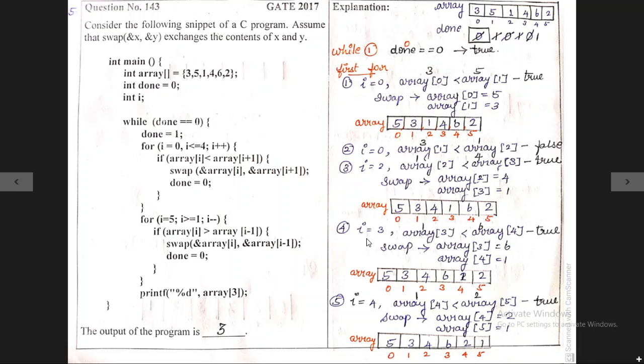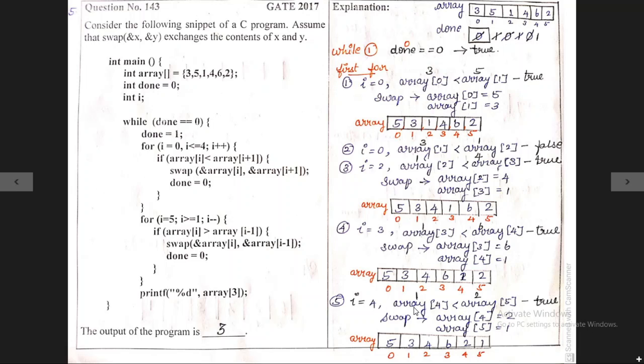I is equal to 3. Now array of 3 is less than array of 4. This array 3 holds the value 1 and the array of 4 holds the value 6. 1 is less than 6, condition is true, so we need to swap. After swapping, we will update this array and move on to the fifth iteration.